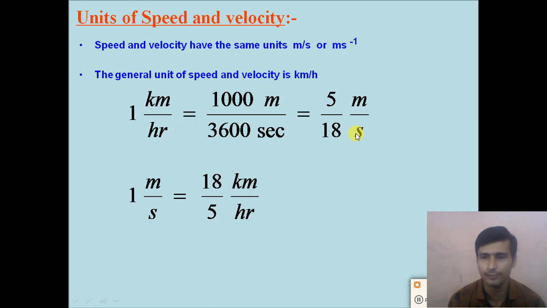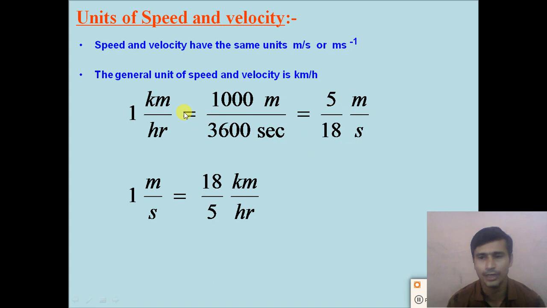So kilometer per hour can be converted into meter per second by multiplying by 1000 divided by 3600, or by multiplying by 5 divided by 18, right?